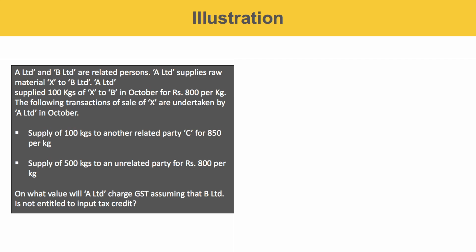The following transactions of sale of X are undertaken by A Limited in October. Supply of 100 kgs to another related party C for rupees 850 per kilogram. Supply of 500 kgs to an unrelated party for rupees 800 per kilogram. On what value will A Limited charge GST, assuming that B Limited is not entitled to input tax credit?